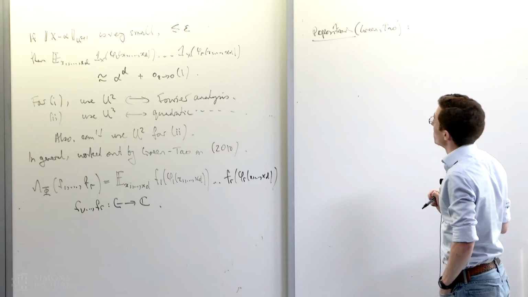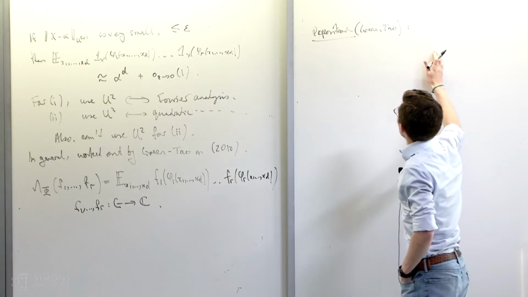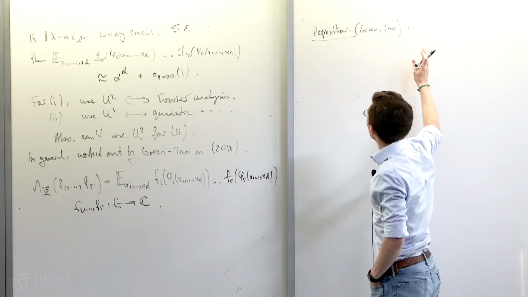So what Green and Tao proved is that I'm going to define some number.